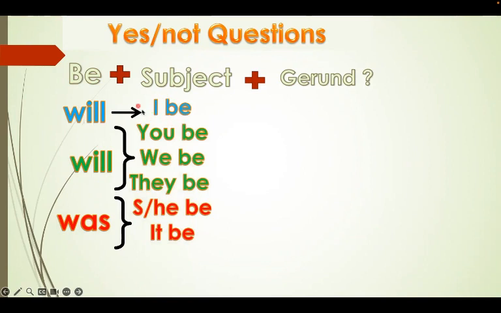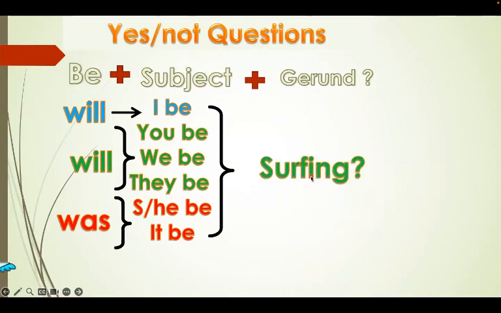Will I be, will you be, will we be, will she, will it, will they be. So we put will in the beginning, then we add the subject, then we add be at the end. Easy. Then we add the verb with ing.